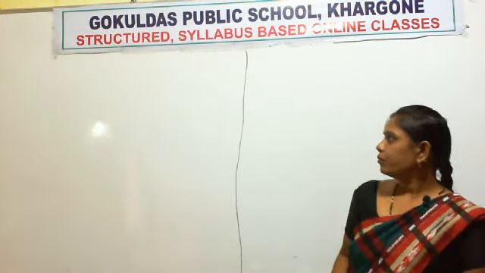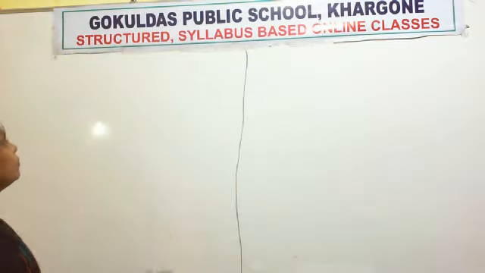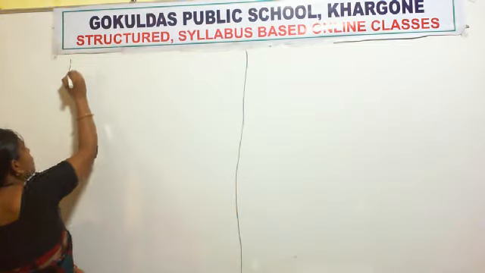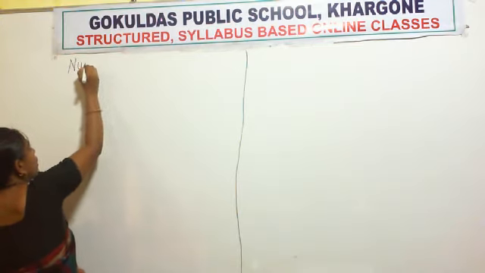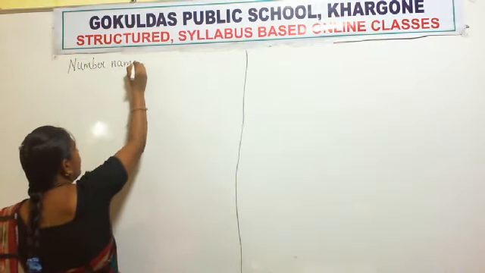Now from the new page, what you have to write? Number names from